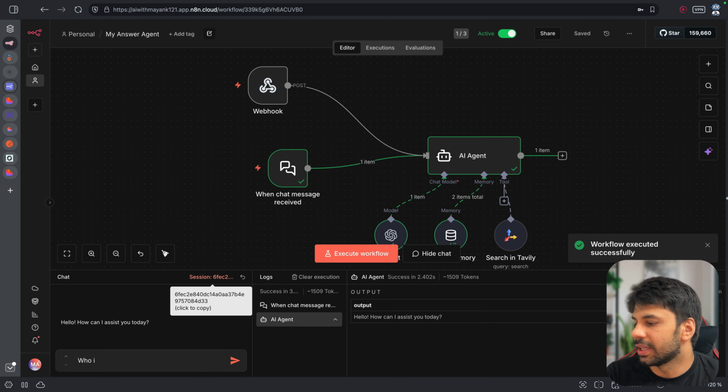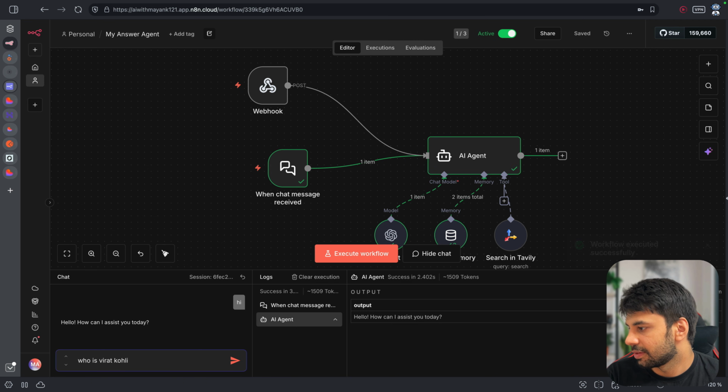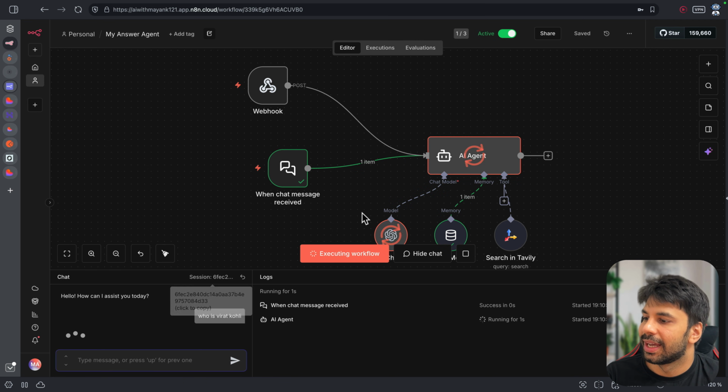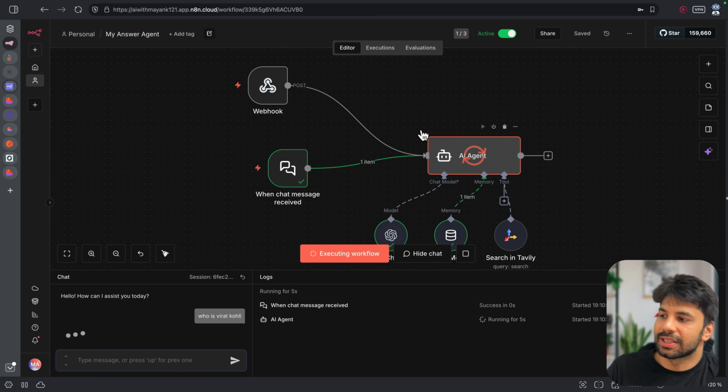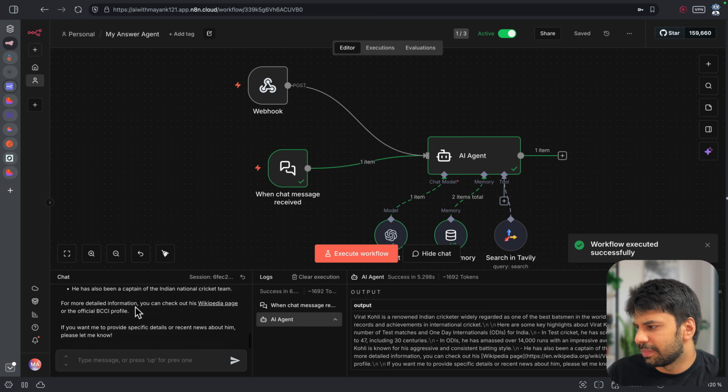Then let's say, who is Virat Kohli? Let me ask this question. Then it will just maybe search the table if required and give me the answer. So that is how it is working, everyone. Now it just gave me the answer.